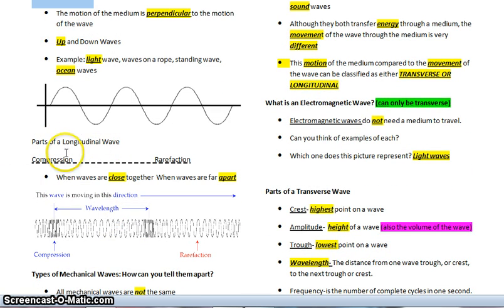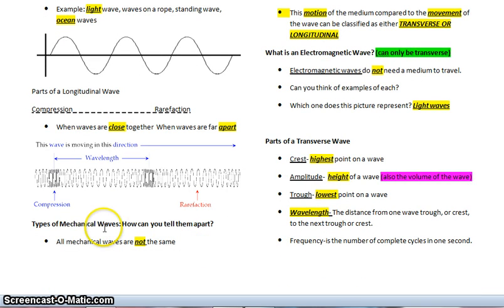Parts of a longitudinal wave would be compressions and rarefactions, and the compressions would be this part of the wave where the coils are bunched together or close together, and the rarefaction part of the wave would be this part of the wave where the coils are spread far apart. Types of mechanical waves, how you can tell them apart. All mechanical waves are not the same.